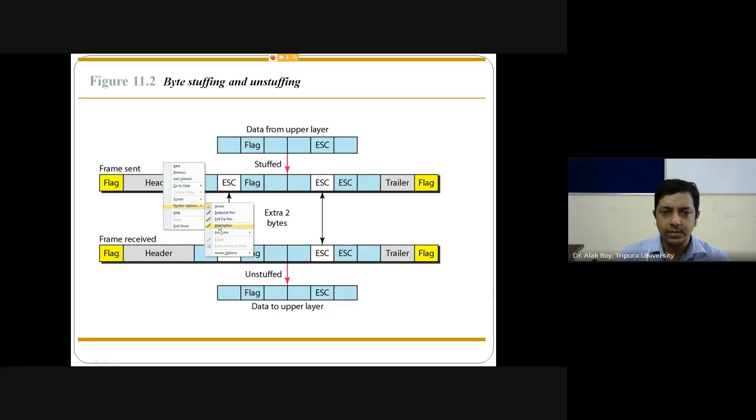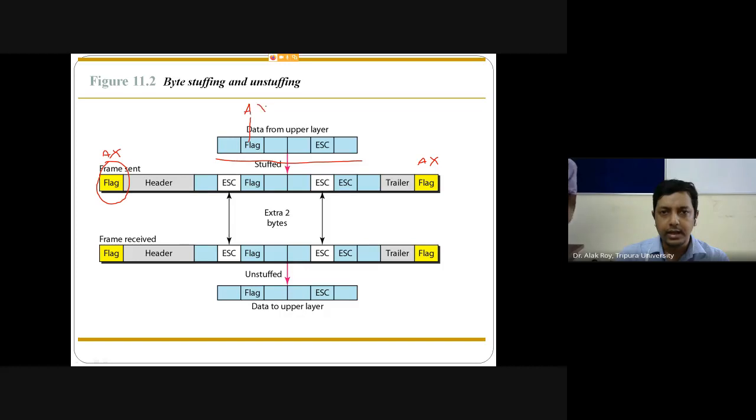The concept is that whatever information you are using as the flag, say I am using AX as my flag, whenever this character AX appears between frames, the frames are separated. Similarly, in the data there can be information like AX.